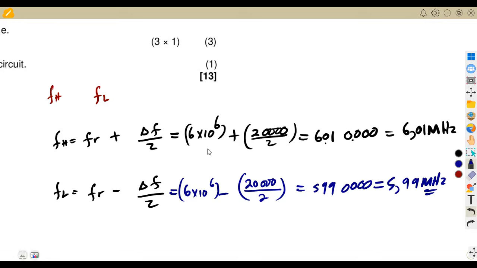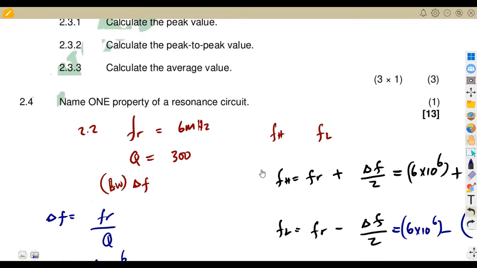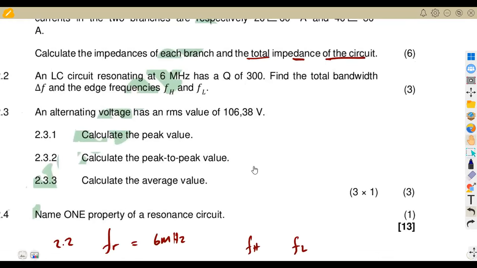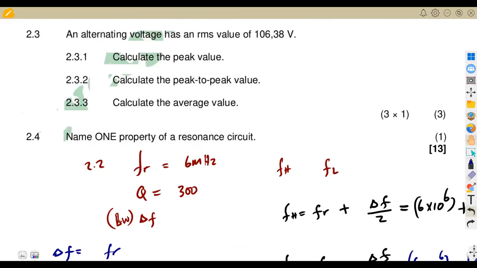We divide by 1 million in this case, or multiply by 10 to the exponent of -6 to convert to megahertz. All right, so that was it. I think just 1 mark each there. These are some of the things that you do not have to take much time on in the exam.